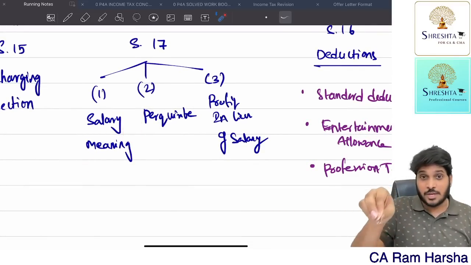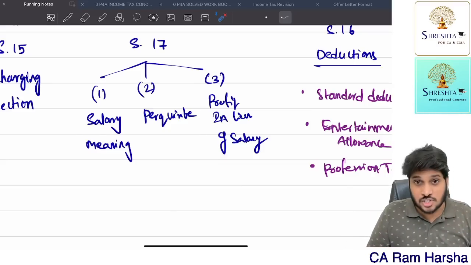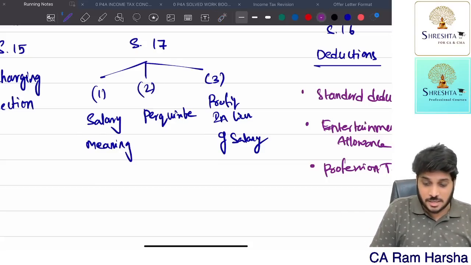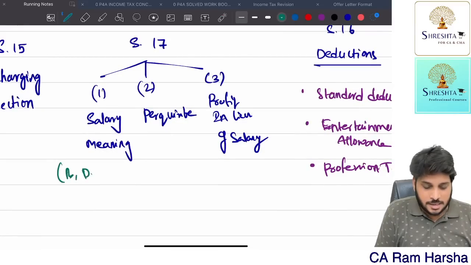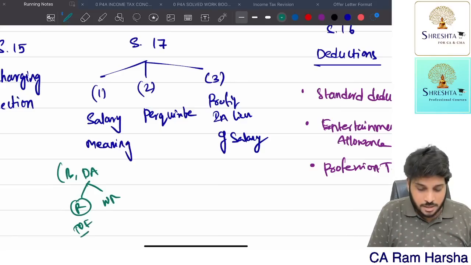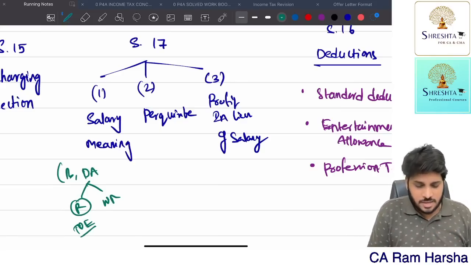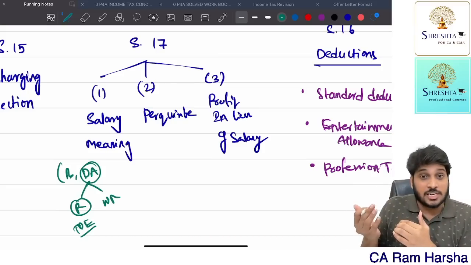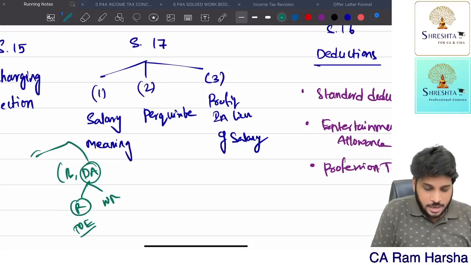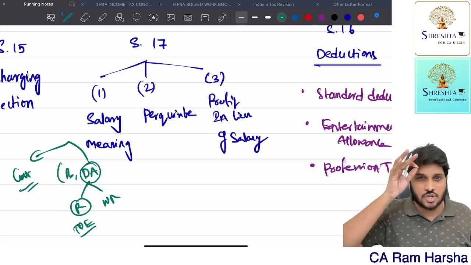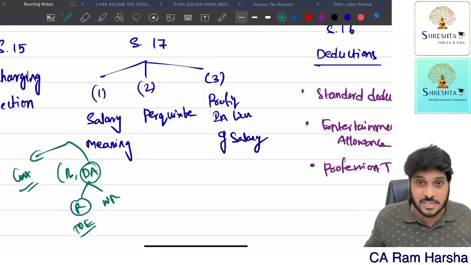Salary means something I pay to the employee and I don't ask him any question. For what purpose he is spending doesn't matter to me. All the allowances, basic salary, dearness allowance, whether this DA is for retirement benefit or not. In exam they may give you 'for retirement' or 'forming part of terms of employment', any words they can give. Dearness allowance is something which is considered for retirement benefit computation of that employee. Remember, DA you will find only in government companies and government organizations, not in the private sector. Dearness allowance is not compulsory in private. You don't find DA in any private sector.